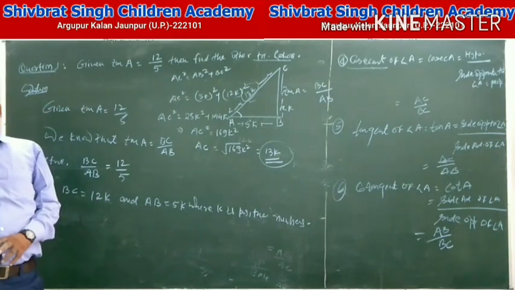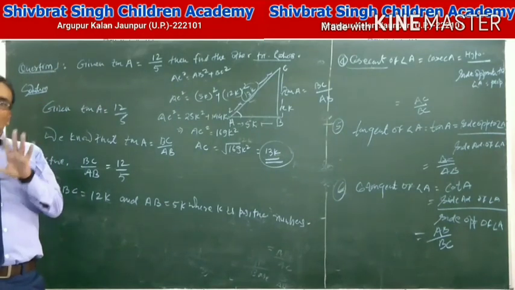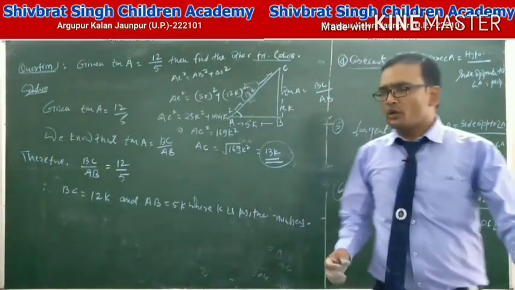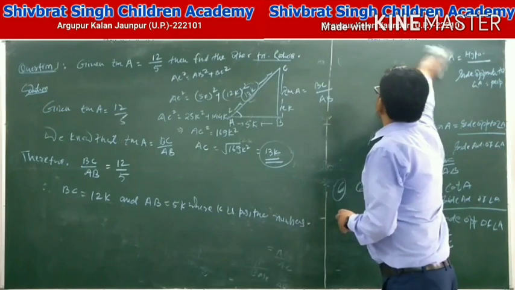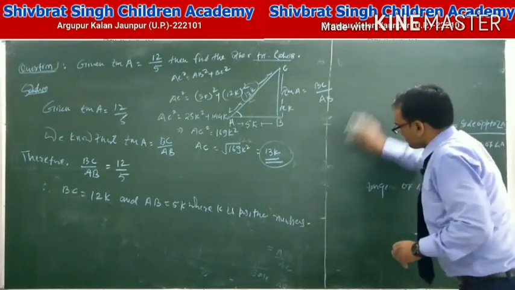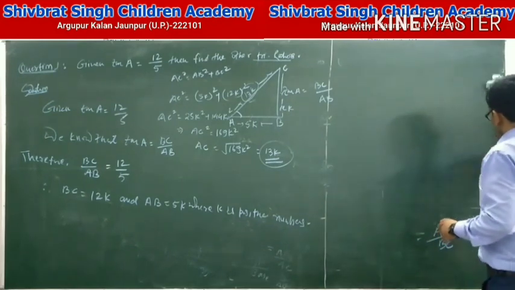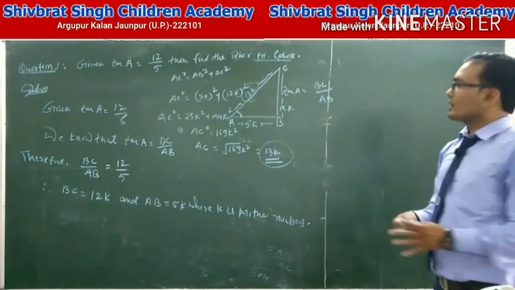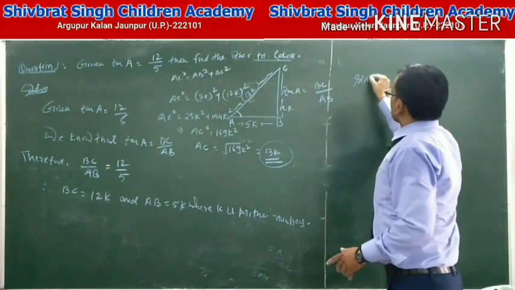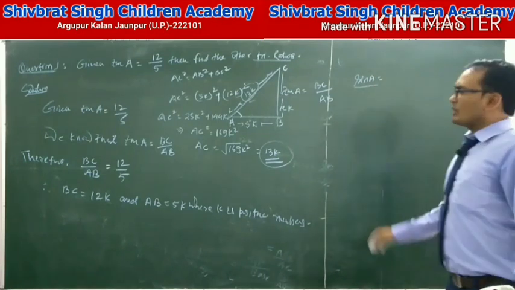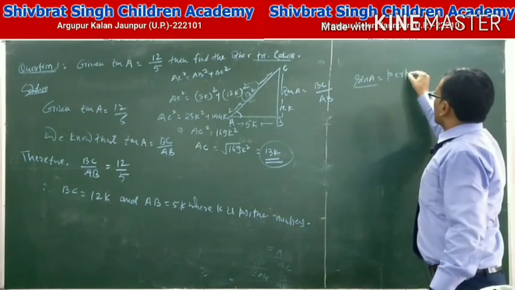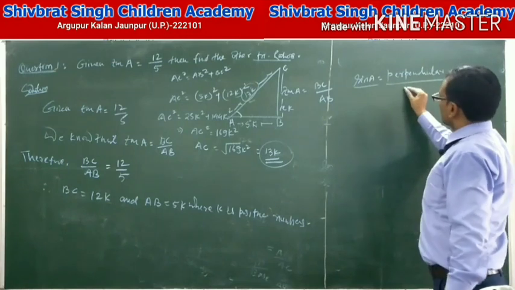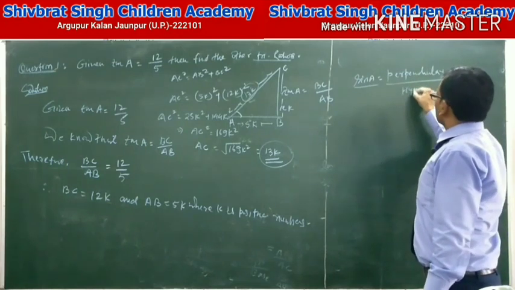Here, three sides of the right angle triangle are given. Then we can easily find the other trigonometric ratios, like sin A. Sin A equals perpendicular upon hypotenuse.